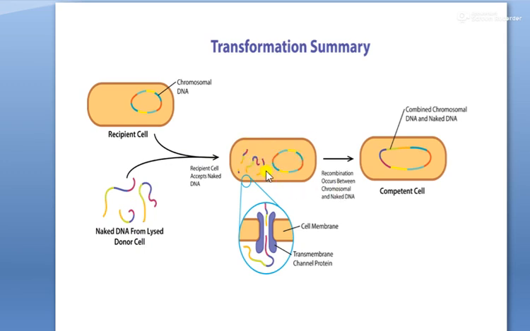After entering the cytoplasm, the naked DNA combines with the homologous sites of the competent cells. Here you can see the combination of the naked fragments of donor DNA and the chromosomal DNA of the recipient cell. That means now the recipient cells bear some characteristics of the donor cell.